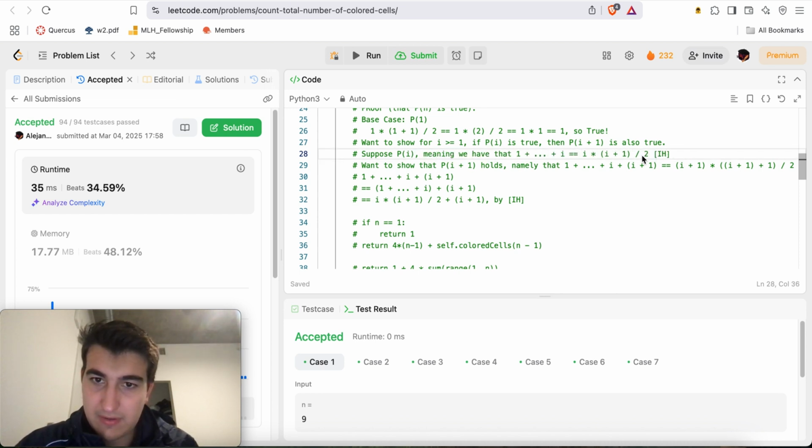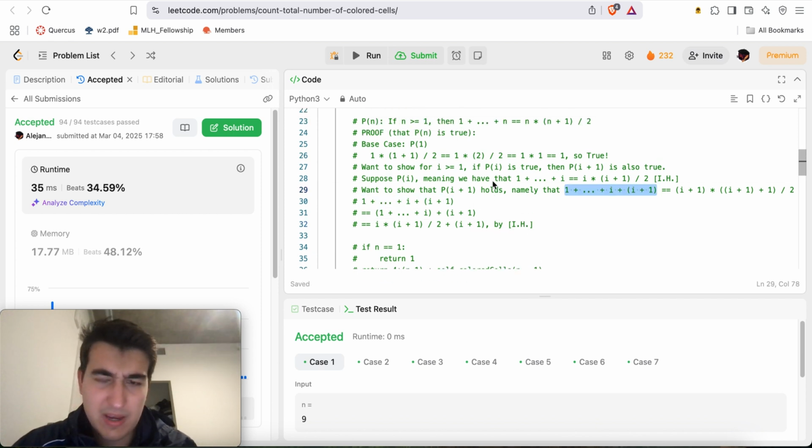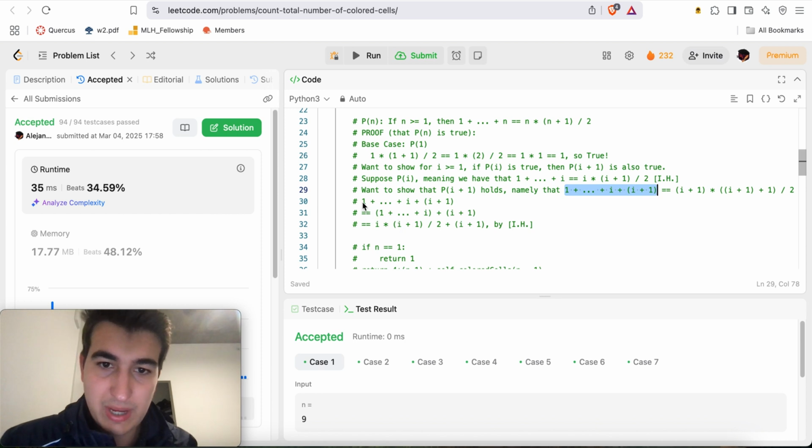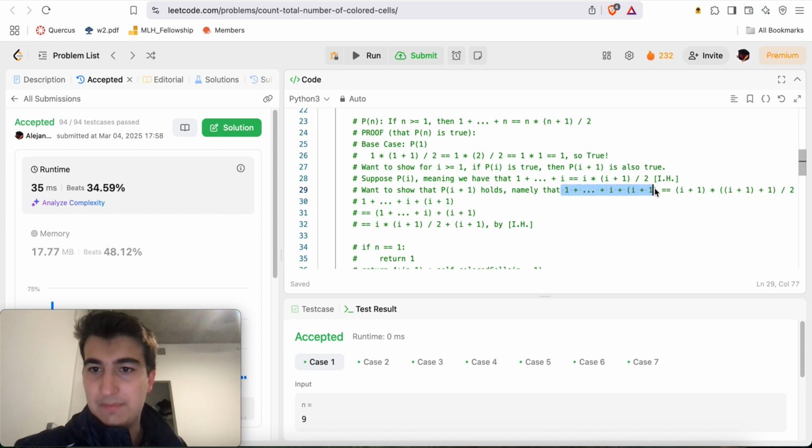Here we'll call it IH officially, like this. So this is by induction hypothesis. We want to show that P of i plus 1 holds, that 1 plus ... plus i plus 1 is equal to i plus 1 times i plus 1 plus 1 all over 2, right? So let's look at the left-hand side, which is 1 plus ... plus i plus 1.